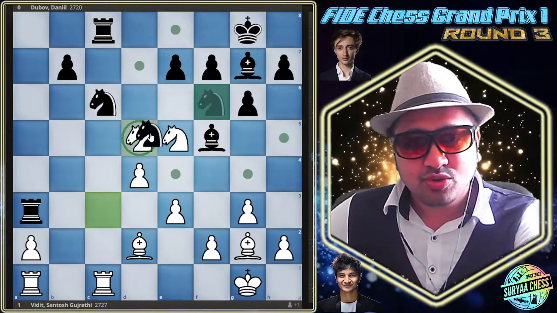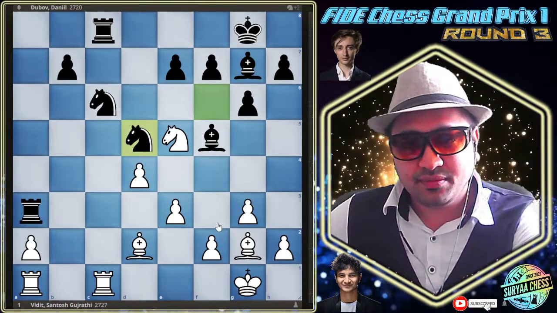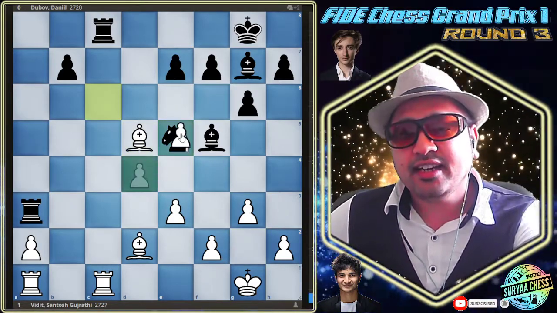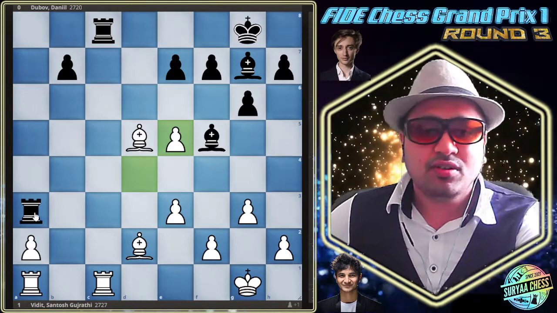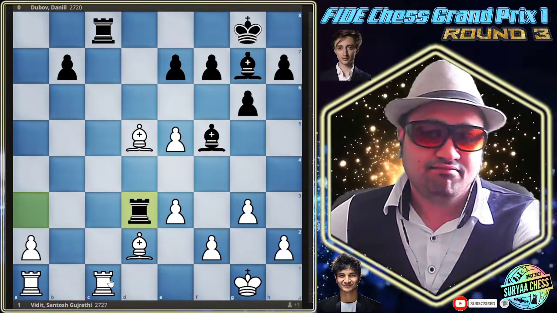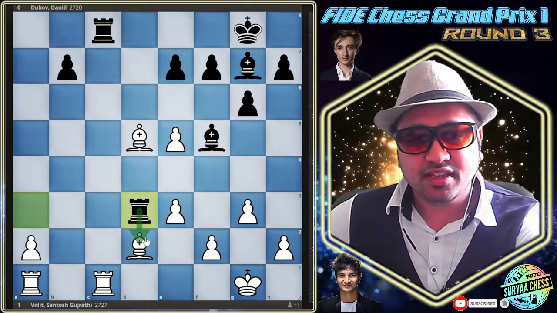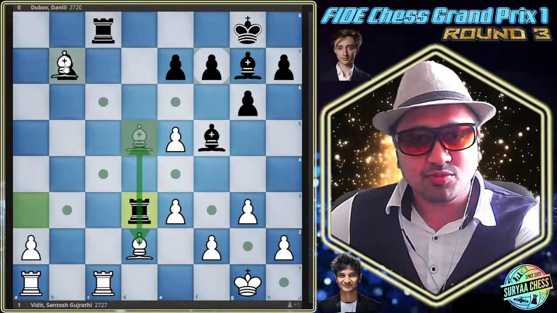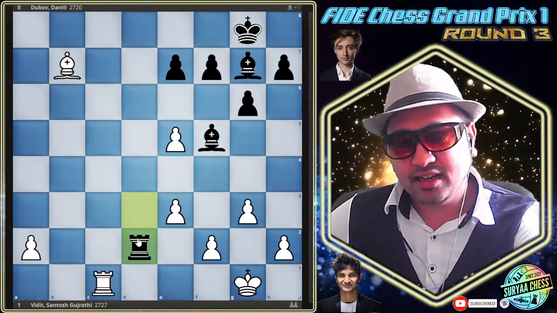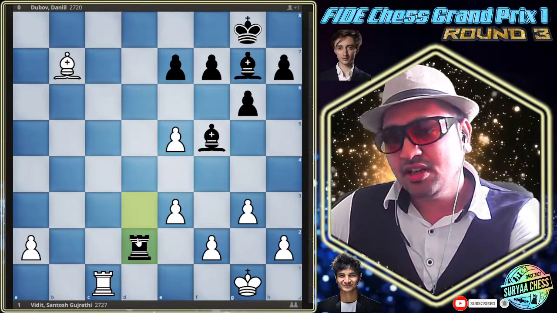So let's start with this. Let's suppose you take here, and then the knight takes here, and in case you take it with the pawn, then you are getting this. Here you are getting a fork, and you cannot save both things. If you go for here, you'll take here, and ultimately you are losing a piece. So not a good idea.